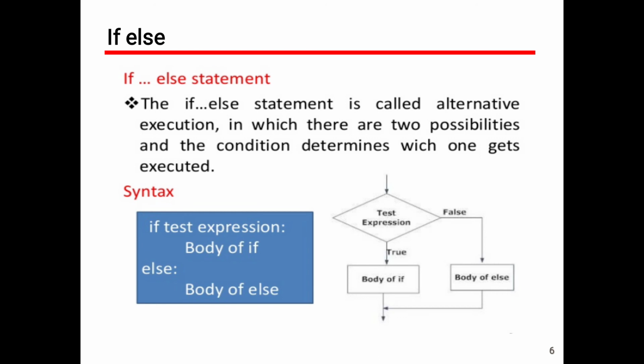The body of the else will contain one statement or more than one statement. Either way, it should be properly indented. The indentation is the most important thing while you are writing a program in Python.